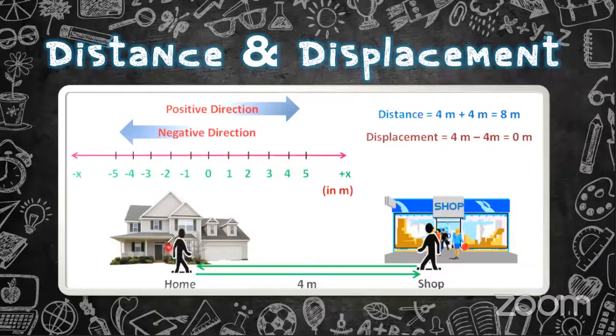Because the man is going from home and again coming to the home, the shortest distance between the 2 points, that means at the same point, the man ends the journey at the same point. He is coming to the same point where he started the journey. So there is no displacement. There is no shortest distance. So the displacement is 0, right? Because he is returning back to the starting point, right? So I know the answer is already on the screen, but I am explaining this to understand the difference between distance and displacement, right?